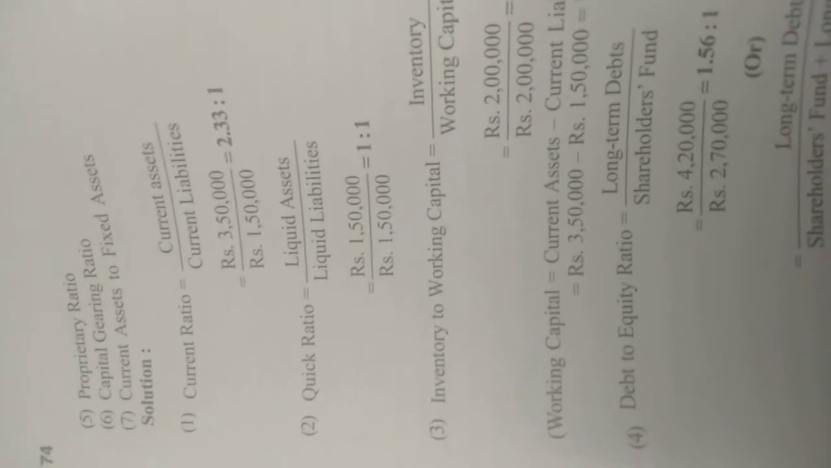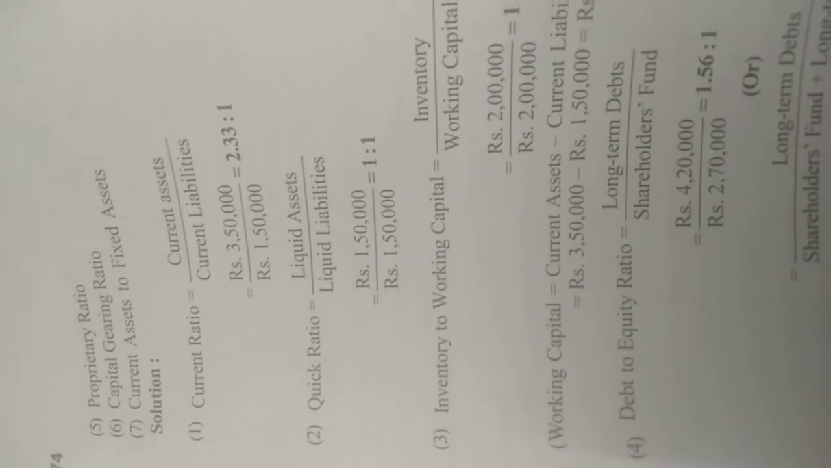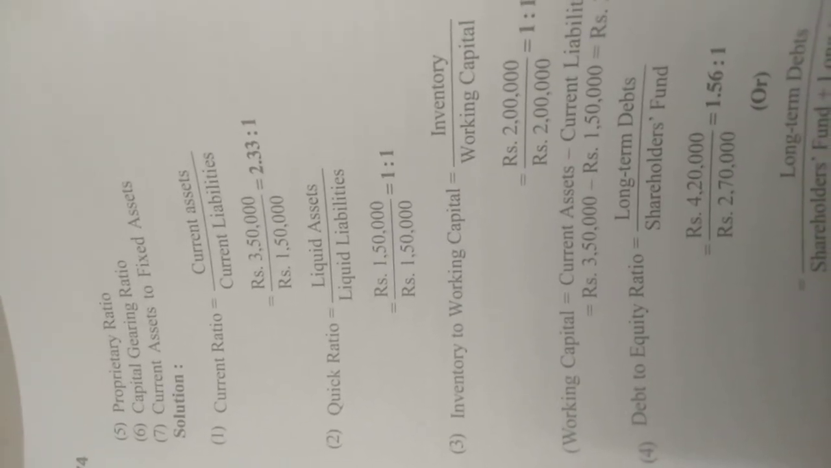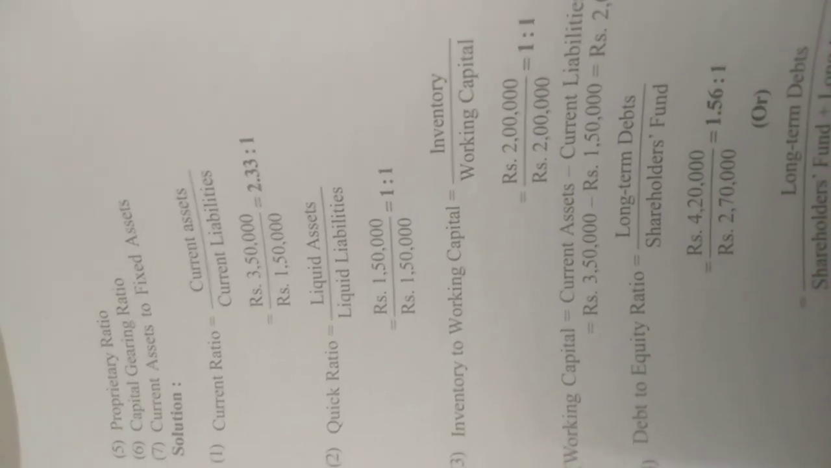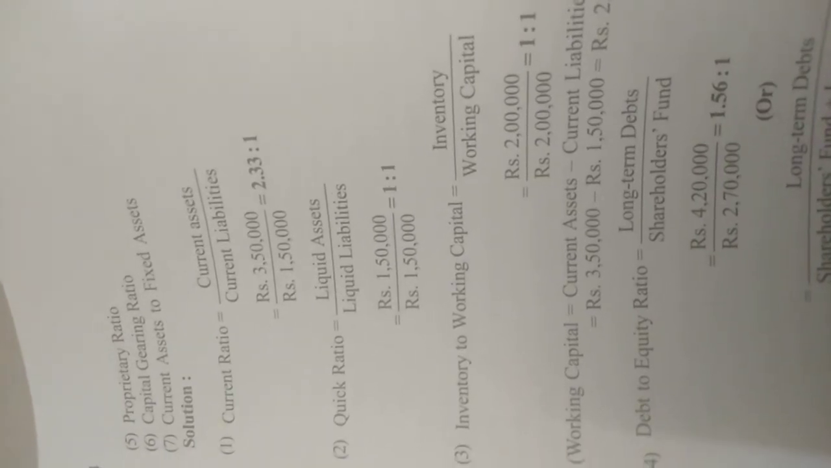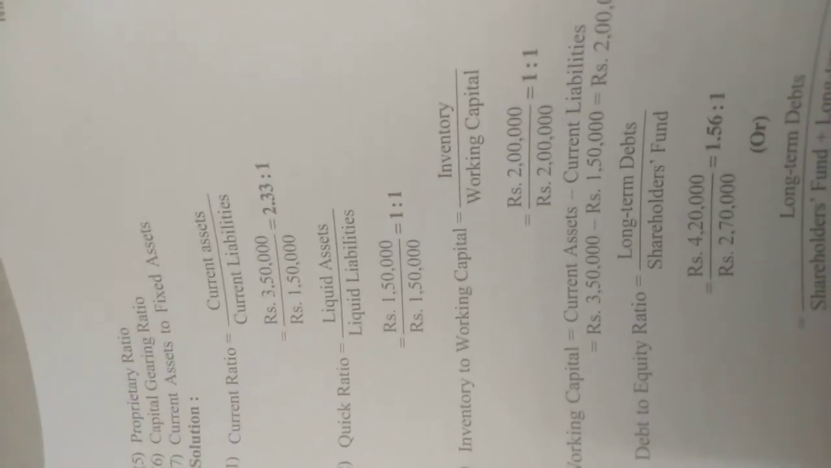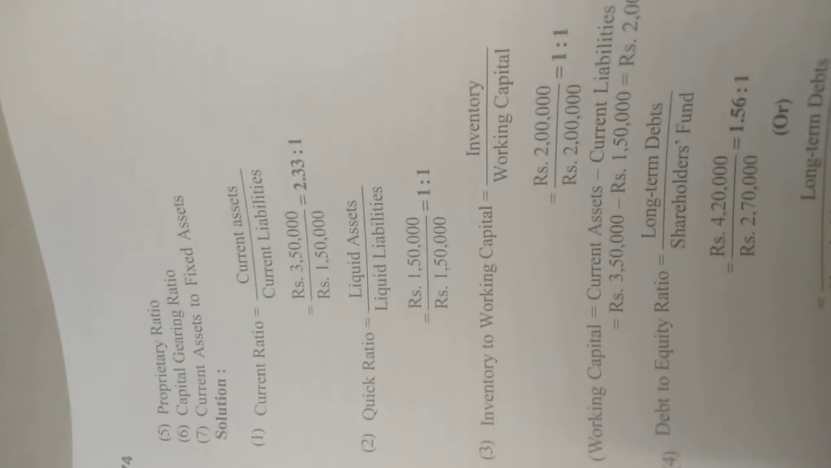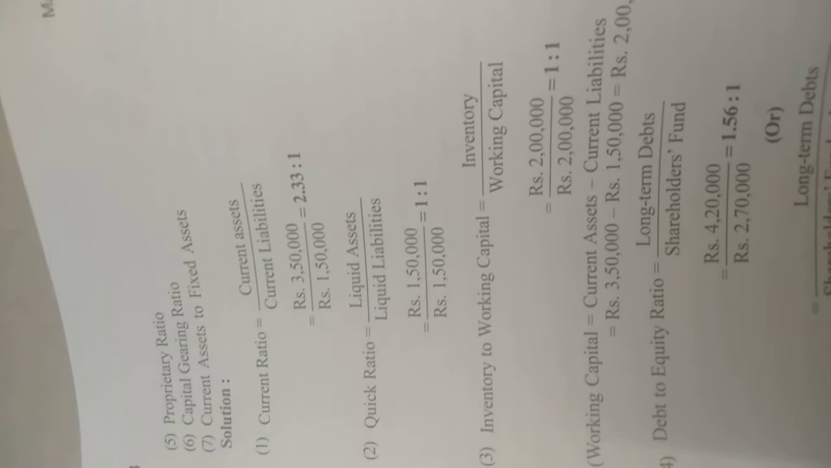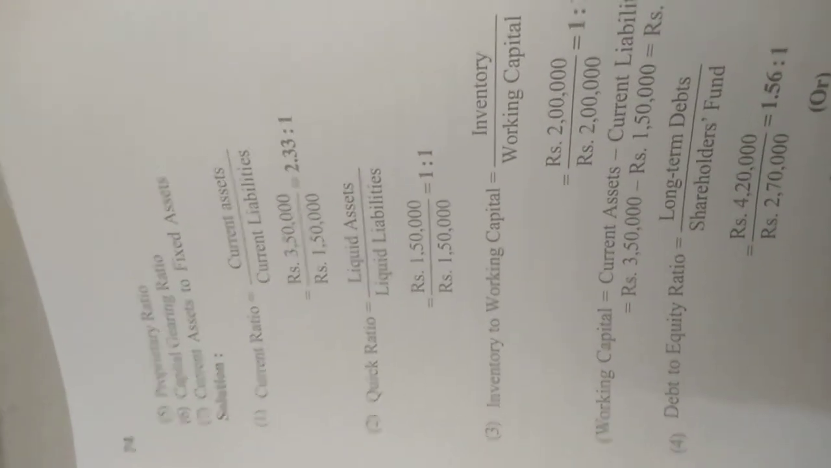We will first calculate all those ratios we have already studied. First, the very easy ratio, the current ratio. It is of course current assets on current liabilities. Current assets and current liabilities you can trace out from the numerical. So it comes to 2.33:1. Here the amount of current assets is 3,50,000, while the amount of current liabilities is 1,50,000. You can see that liability is 1 and the assets are 2.33, so you can say that the liquidity position of the company is very good because assets are almost doubling.